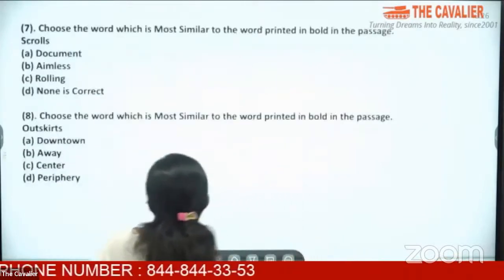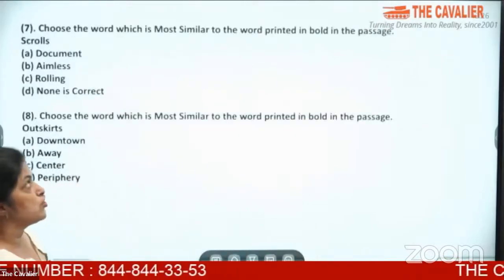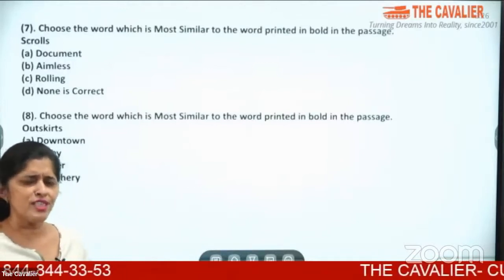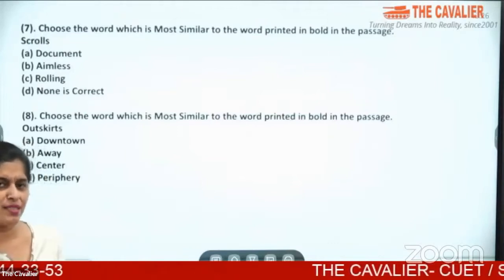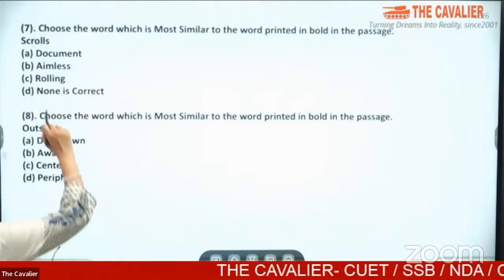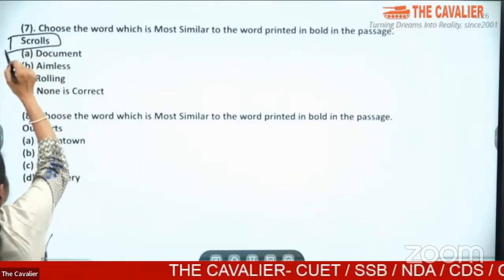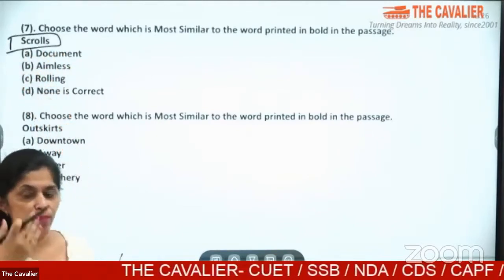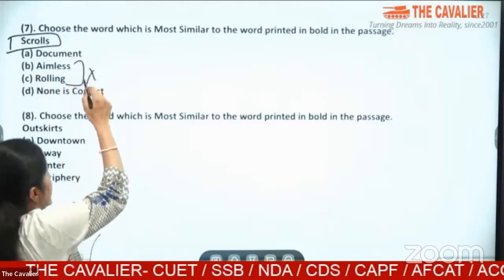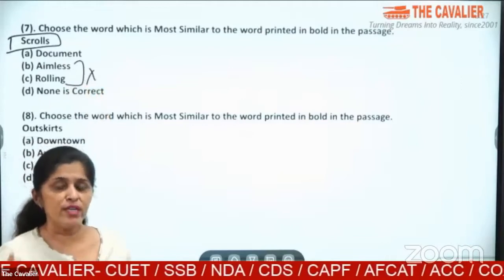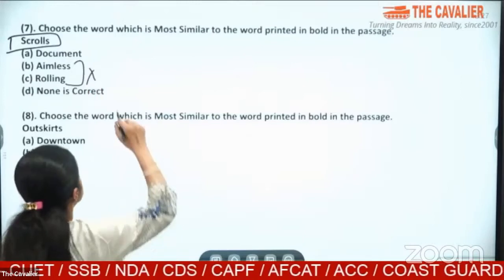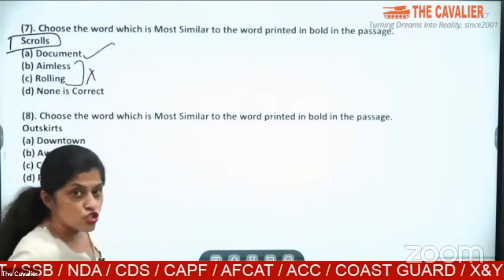Question number 7 says, choose the word which is most similar to the word printed in bold in the passage. For this, you need not even go back to the passage, and you can eliminate the options which are there. Now, the word is scrolls. And what is a scroll? As you keep on opening, is it aimless? Is it rolling? No. It is a kind of document where you keep on opening and you find words inscribed on it. So the answer is going to be document.